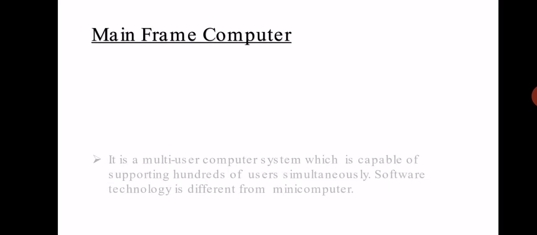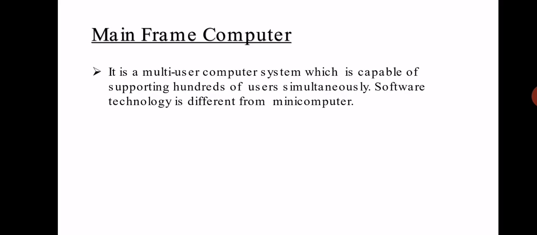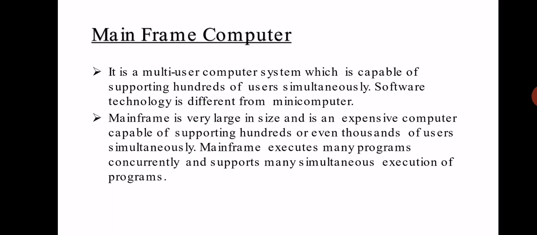Mainframe computer. Mainframe computers are multi-user computer systems which are capable of supporting hundreds and thousands of users simultaneously. Software technology is different from minicomputer. Mainframe computers are very large in size and are expensive computers capable of supporting hundreds and even thousands of users simultaneously. Mainframe computers execute many programs concurrently and support many simultaneous executions of programs.